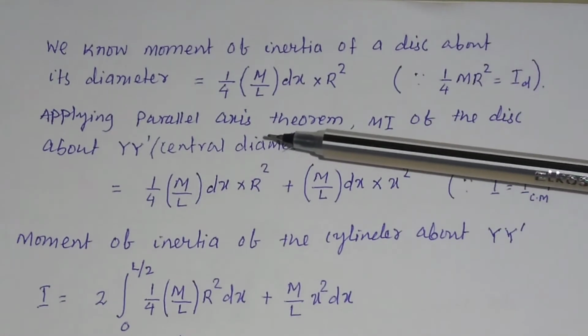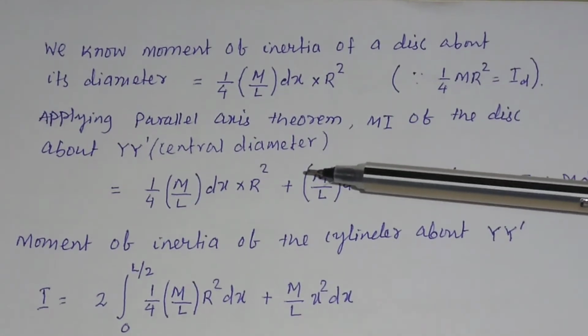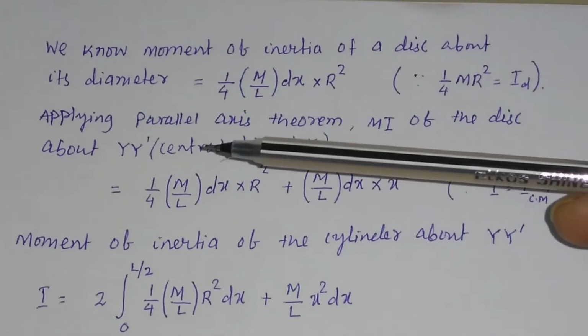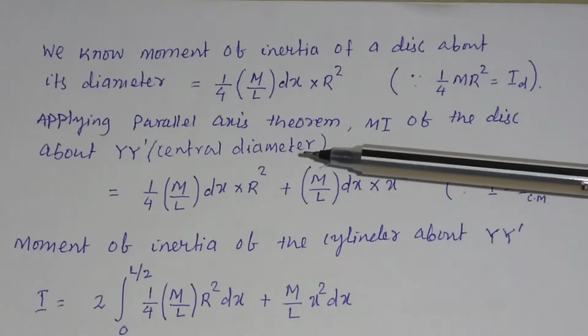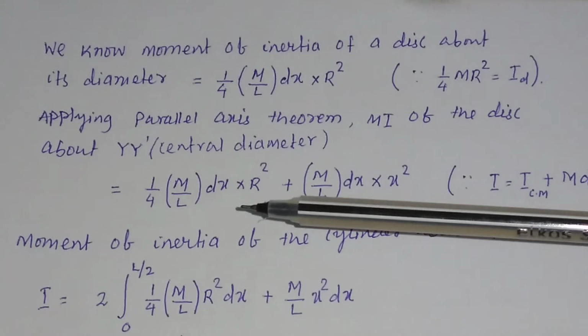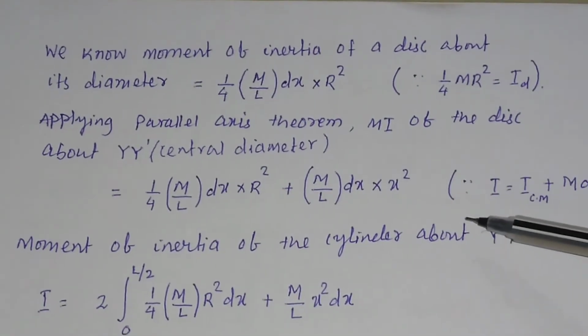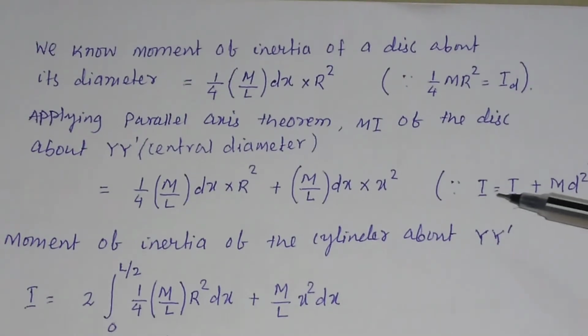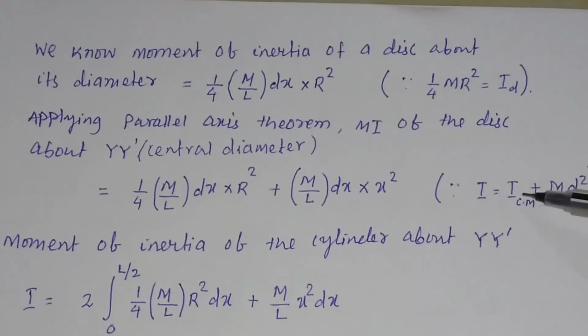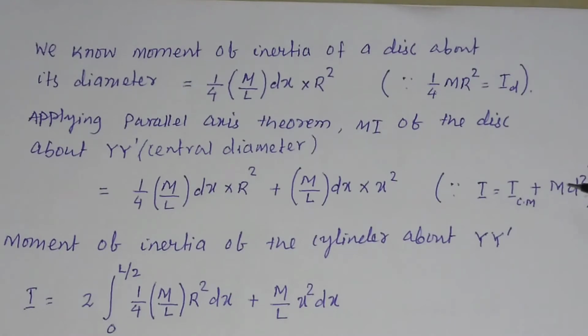Then, applying the parallel axis theorem, the moment of inertia of the disc about y dash, that is the central diameter, will be equal to, you have to use the formula for the parallel axis theorem, that is I is equal to I cm, that is the moment of inertia about the center of mass, plus the mass multiplied by the square of the distance between the two parallel axes.